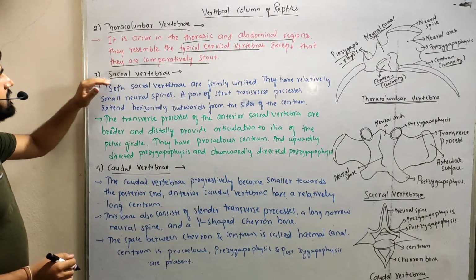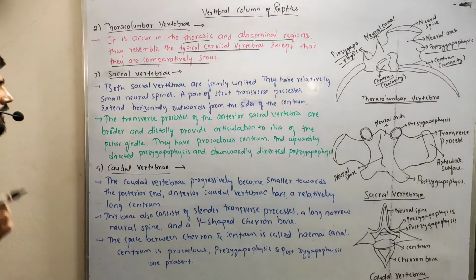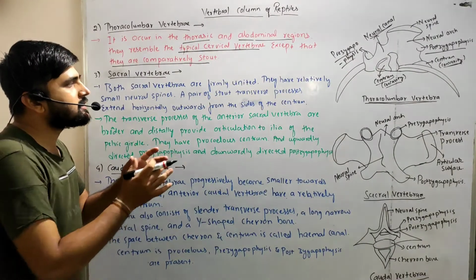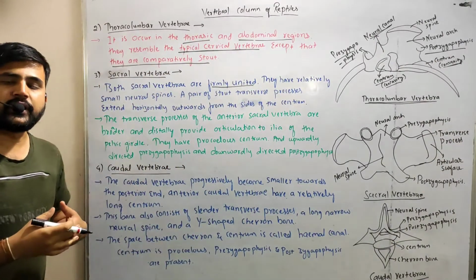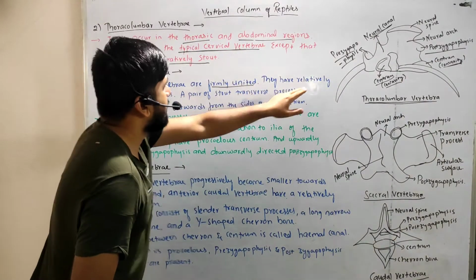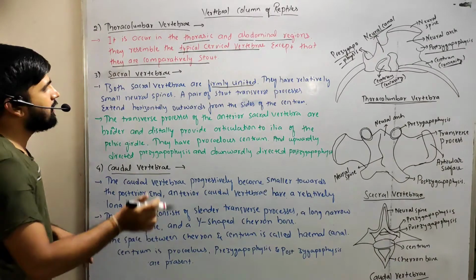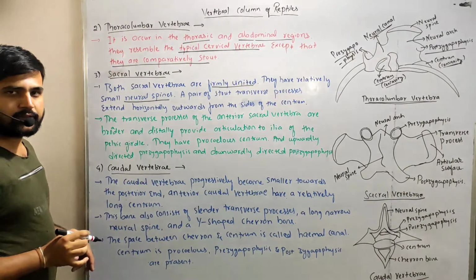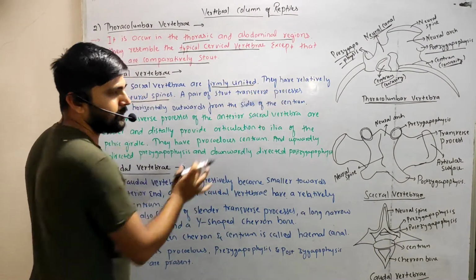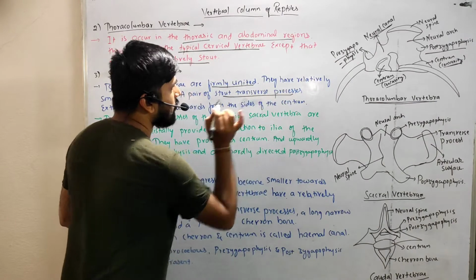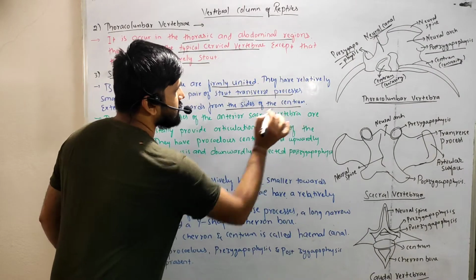The third one is the sacral vertebra. In the case of the sacral vertebra, the sacral vertebrae are firmly united, which means they are firmly fused. They have a relatively small neural spine, as well as a pair of stout transverse processes, which extend horizontally outwards from the sides of the centrum.